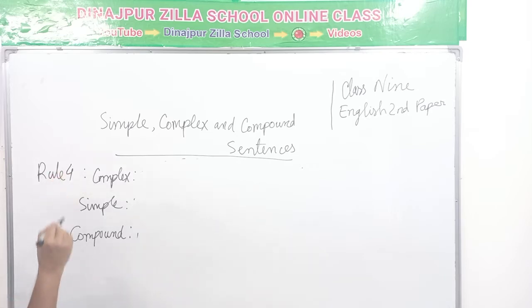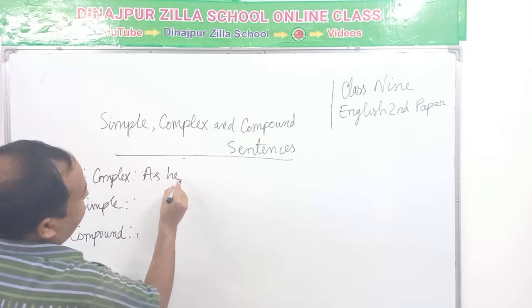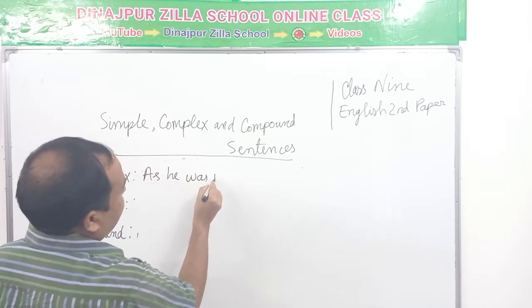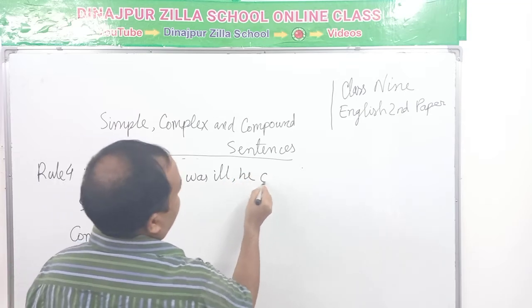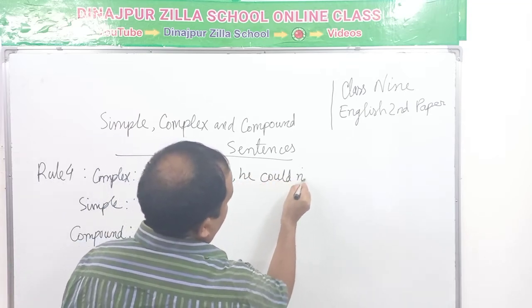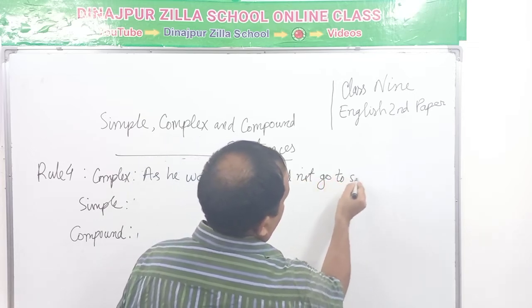Rule 4. As he was ill, he could not go to school.